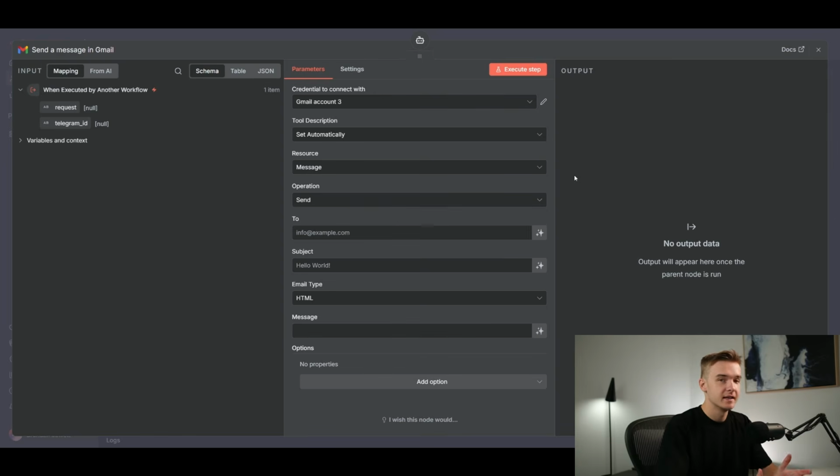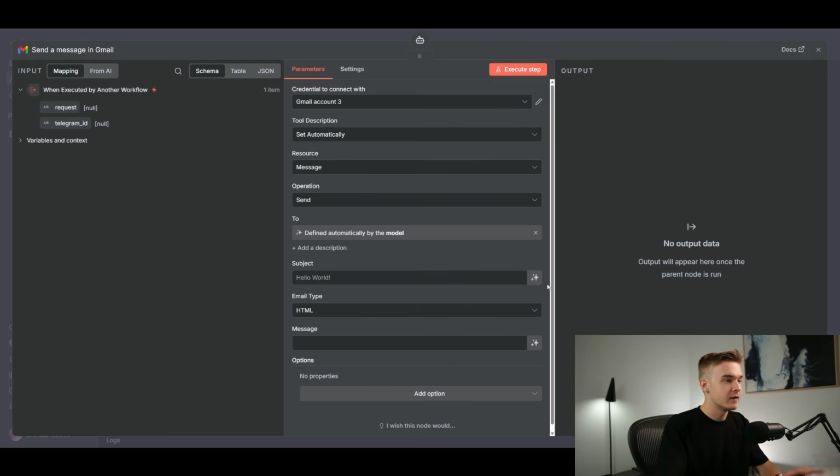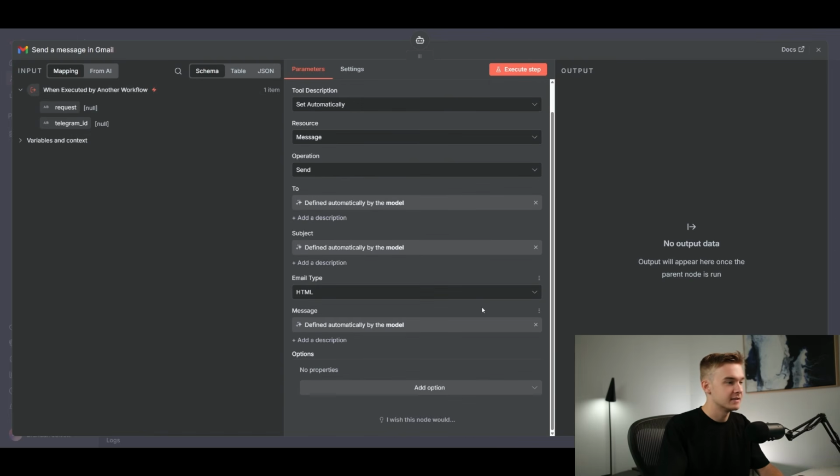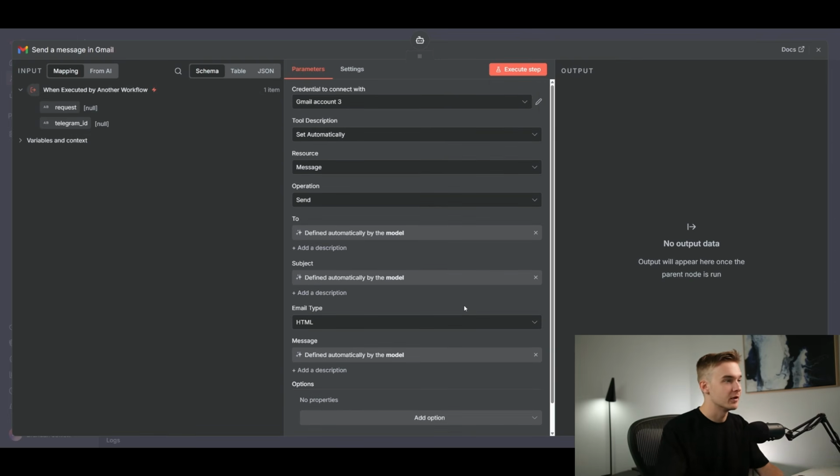So the first thing that I'm going to add to our email tool here is just the ability to send emails. So super basic. What I'll do is just add in the send operation right here. And super simple. I'm just going to go ahead and let the AI decide exactly what we want to do with the sending of an email. The to field, let it define it. The subject, it can define it. And the message, I'm going to let it define it as well. We're going full AI here.